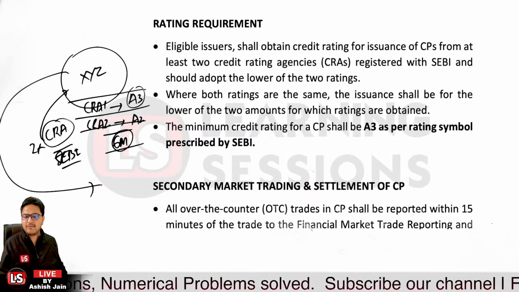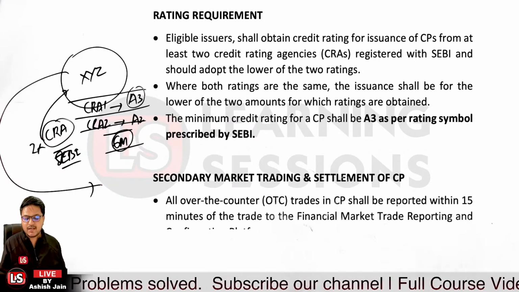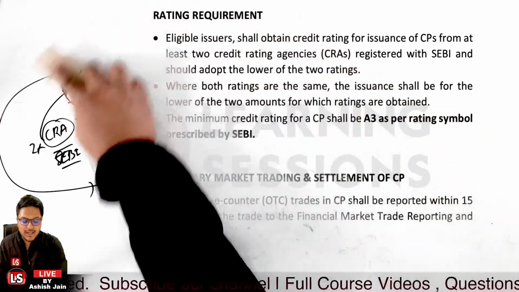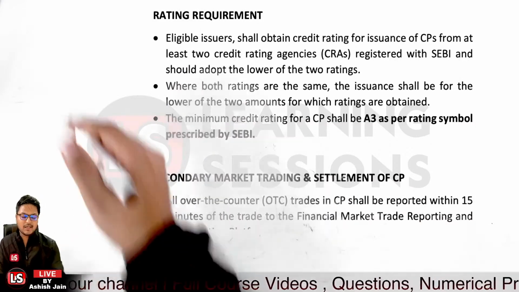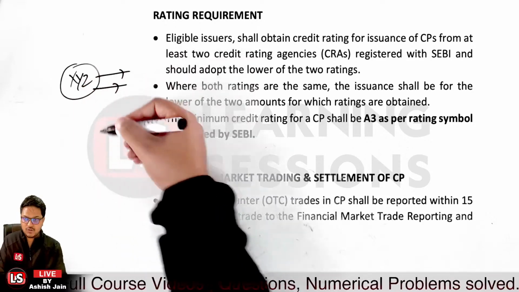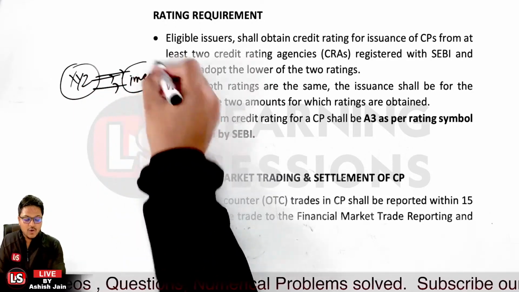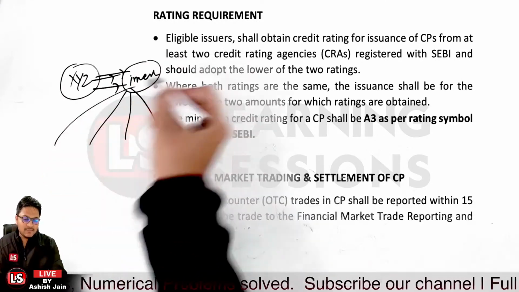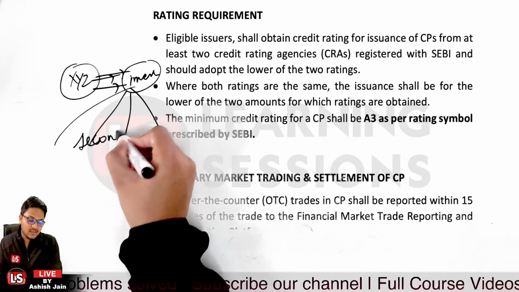And if we look at the secondary market, the secondary market is available. First of all, what is the primary market? If we are purchasing the commercial paper directly from the company itself, from the corporate itself, that's the primary market, where the commercial papers are issued directly to the investors. Now after the purchase, when these investors are purchasing or selling between themselves, that's the secondary market.